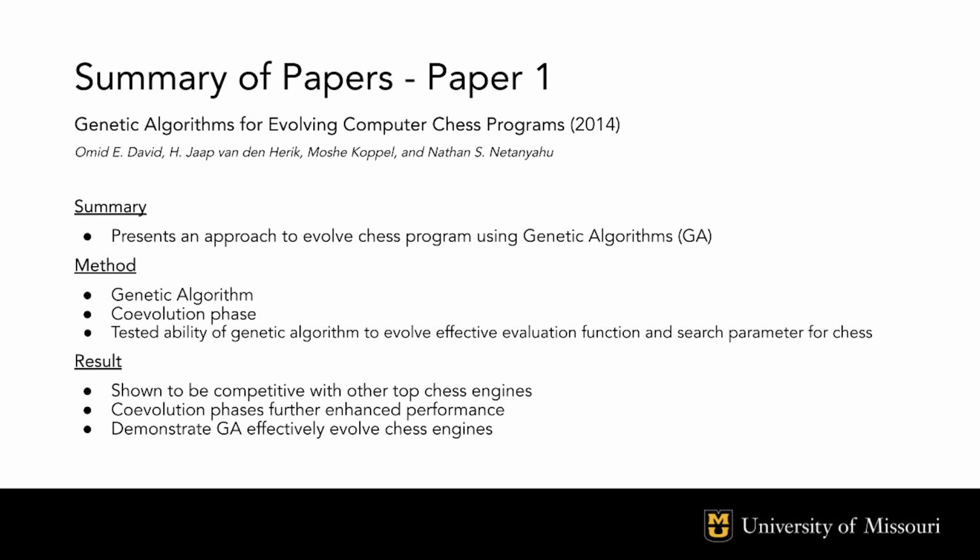The authors then tested the evolved engine against established programs, where it was found that the evolved chess programs performed impressively. This engine even outperformed two-time world computer chess champion Crafty, proving to be adaptable and capable of playing strong chess. This highlights that GA are feasible methods to evolve chess engines without prior tuning.